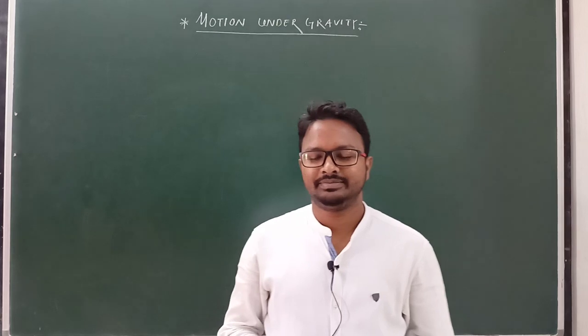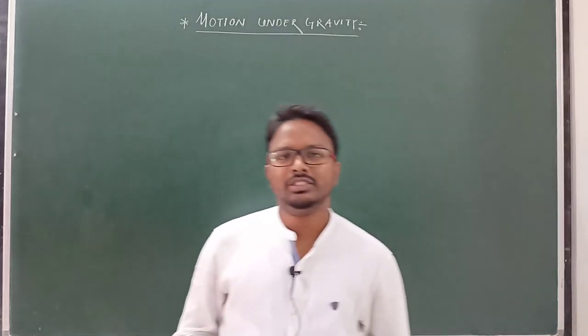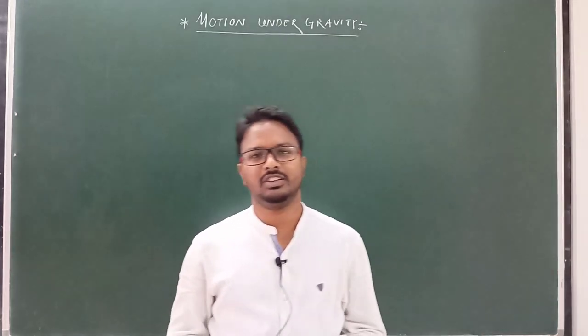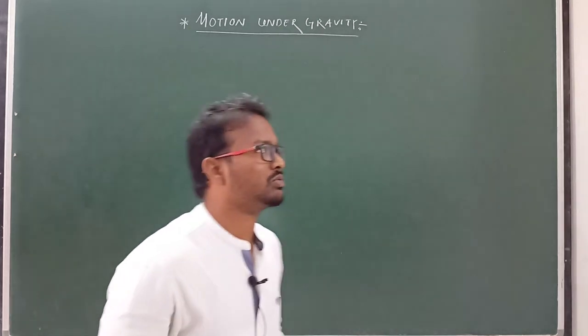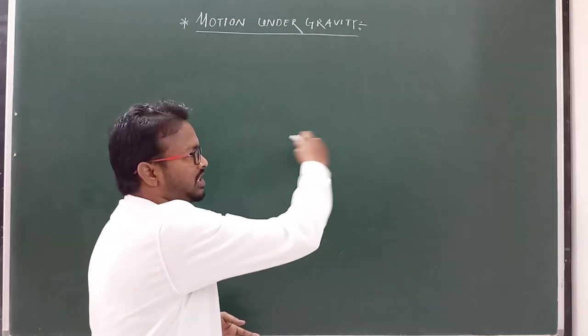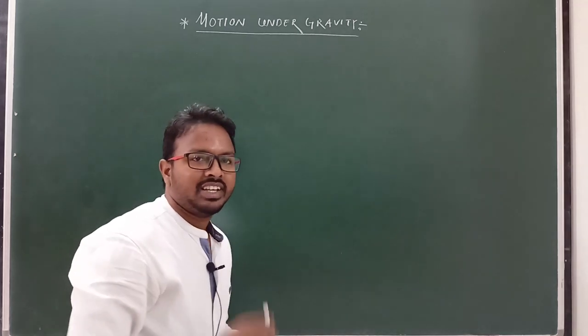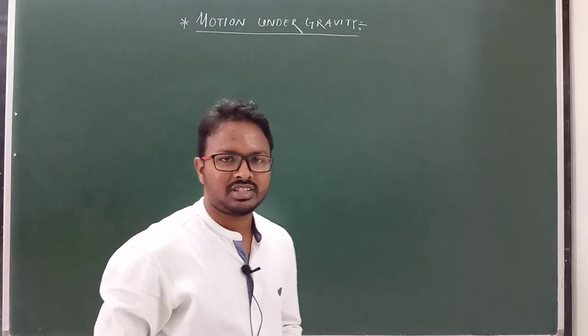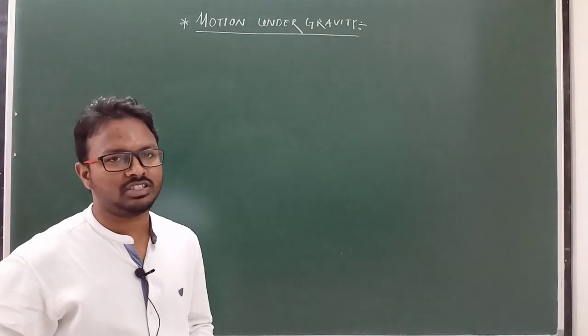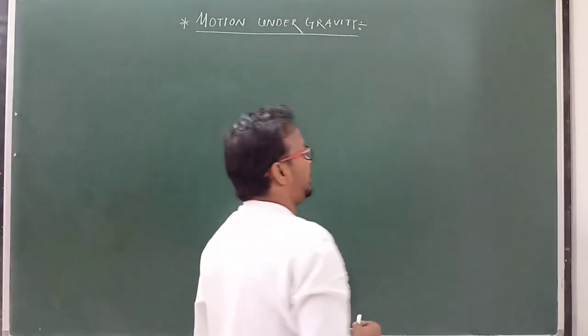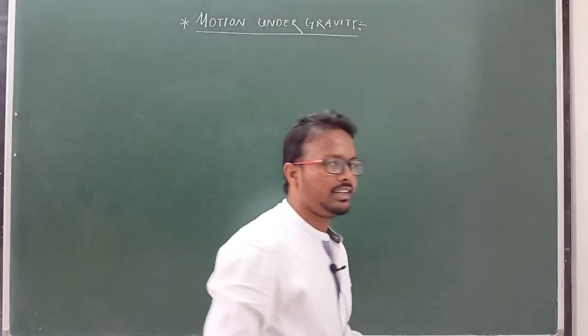Good morning, students. Today we are going to start the new concept of one-dimensional motion, or you can say vertical motion. We already discussed one-dimensional motion along the horizontal direction, where the acceleration of the body must be constant, and we already derived four relations. These four relations are known as kinematic relations, and they are only valid when